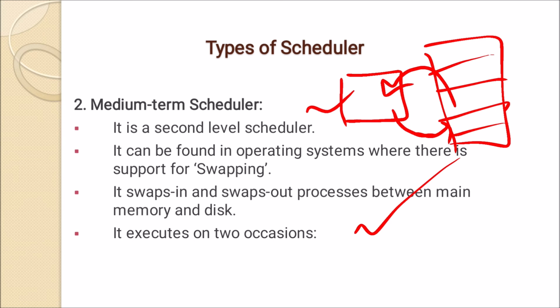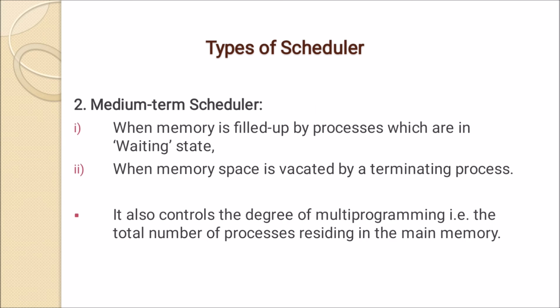Now it executes on two occasions. When memory is filled up by processes which are in waiting state, there is a requirement of swap out. And when memory space is vacant by a terminating process, a process will be swapped in.